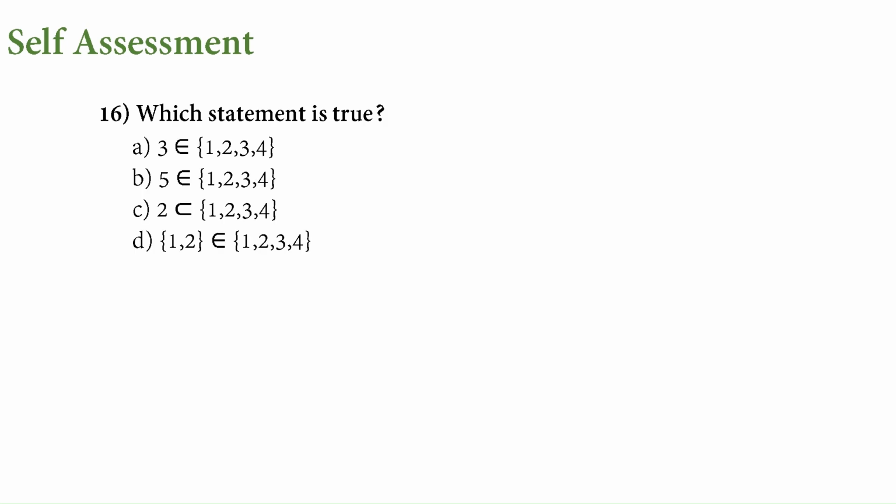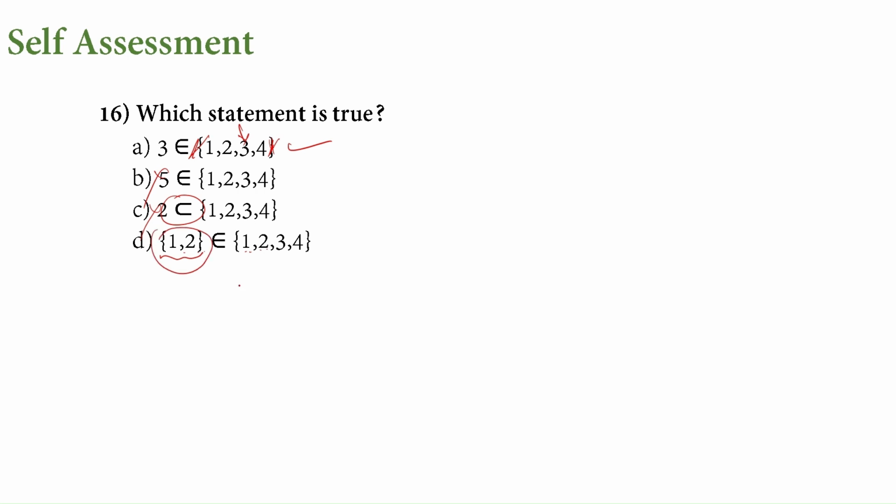Which of the statements is true? When we are using belongs to, it is the element in the set. So don't get confused, because there are questions where they will confuse you with the help of the braces. So just remove the first and last braces and check this. 3 is here, so this is belongs to, okay. 5, we don't have 5 here, so this is wrong. 2, this symbol, we will look into that later, this is wrong. 1 comma 2, this entire thing, it doesn't mean that because 1 and 2 are here it has to be there like this.